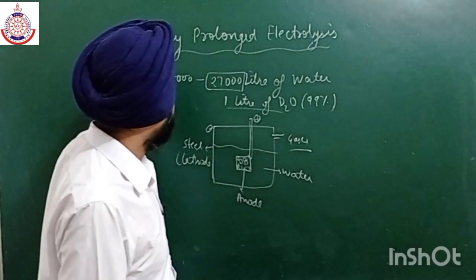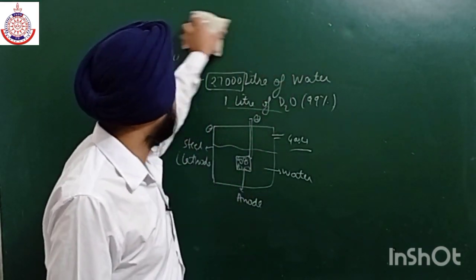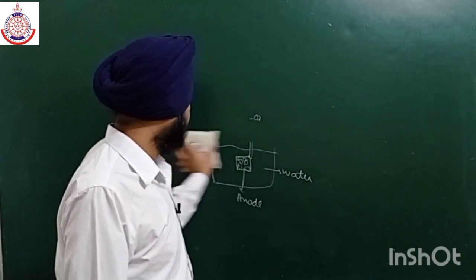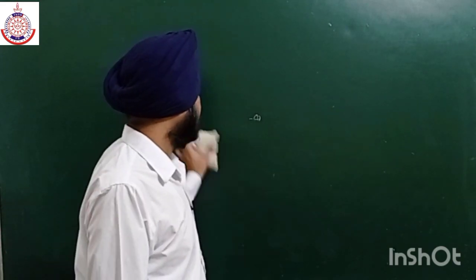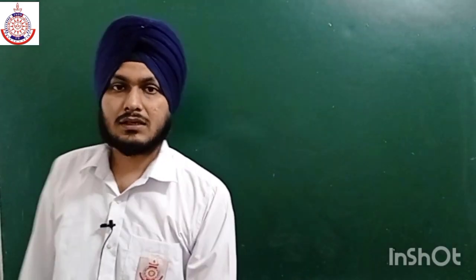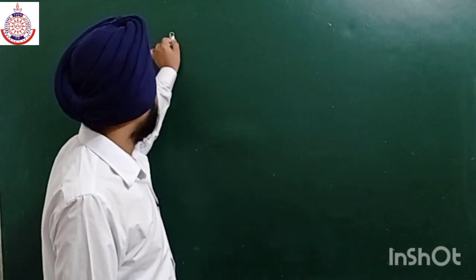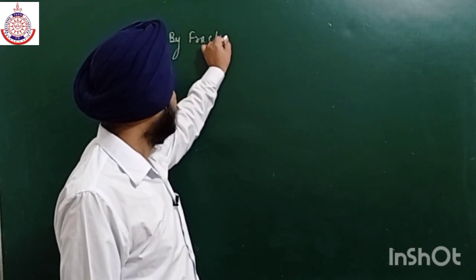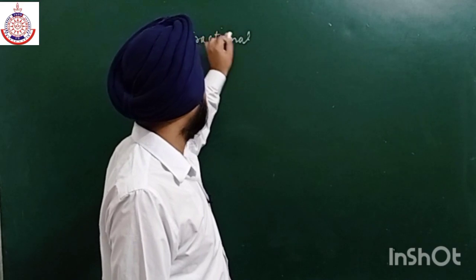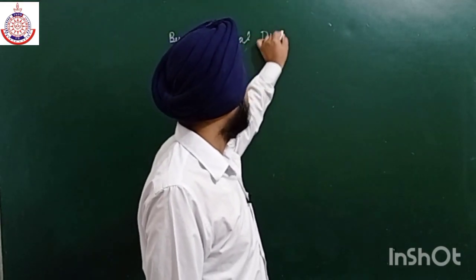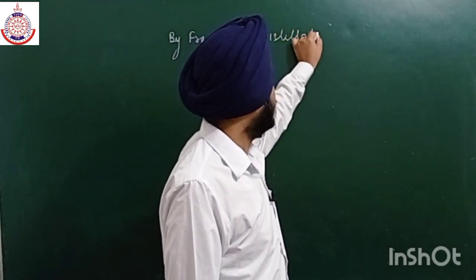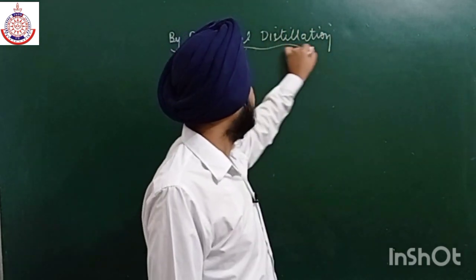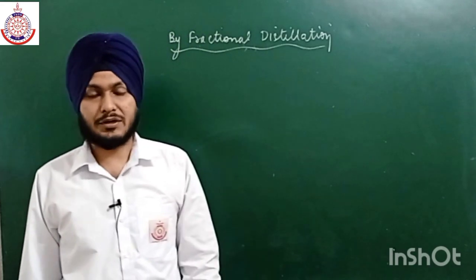Now the second method is by fractional distillation. By fractional distillation, we can easily prepare D2O. We can separate the deuterium because we all know that there is some difference in the boiling point between H2O and D2O. So fractional distillation is a very efficient method to separate two components having a small boiling point difference.